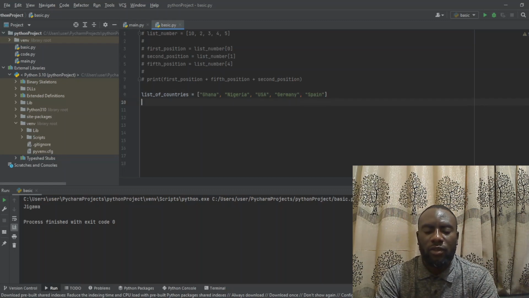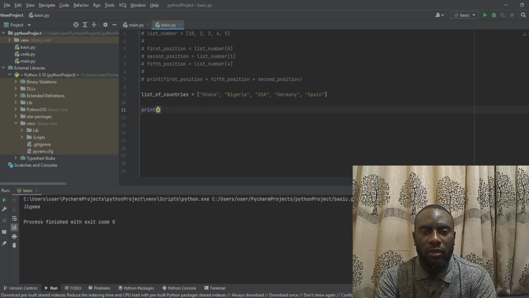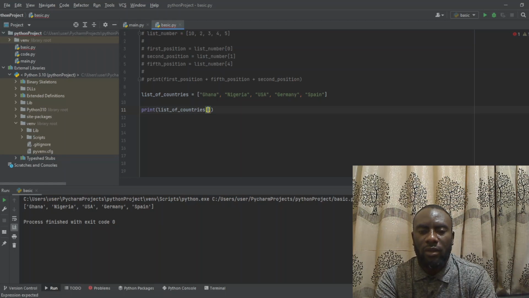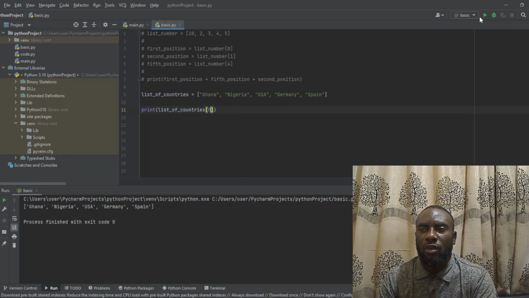So now let's try to print this out. So you can say print list of countries. So when we do this now, it is going to print everything for us: Ghana, Nigeria, USA, Germany, and this. As usual, we can also access it with the index. So we can print the first one that is at the index of 0. When we do this now, it is showing us Ghana. Then we can also print the last one, which is at the index of 4. When we run it, it's going to be Spain.